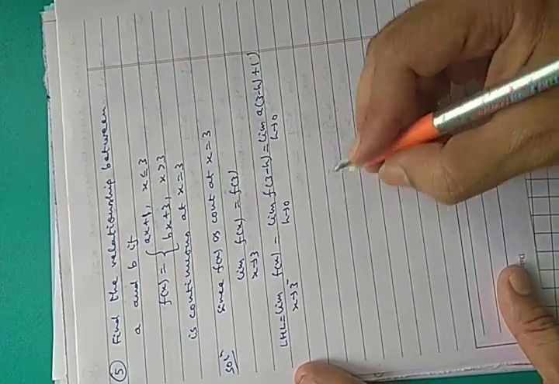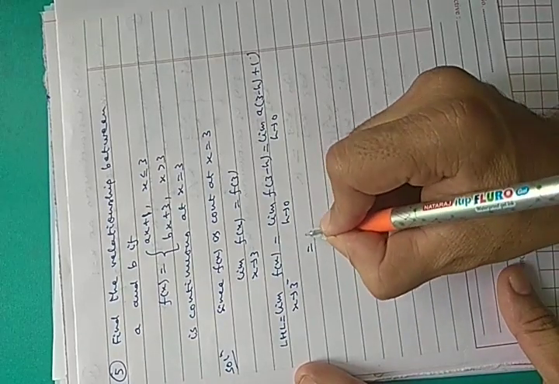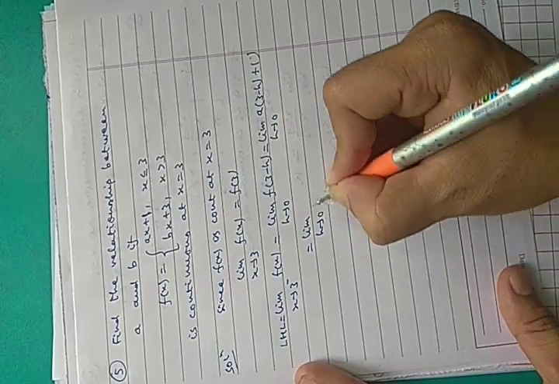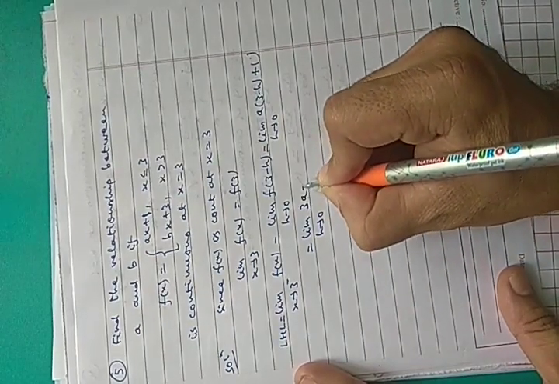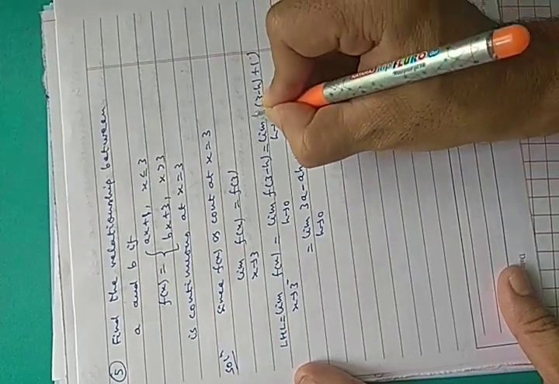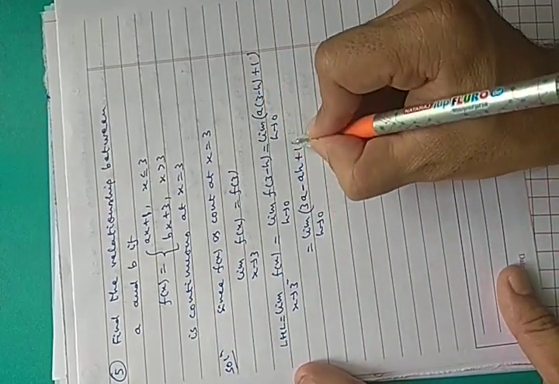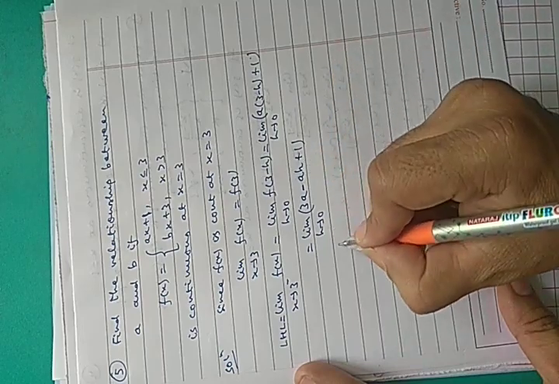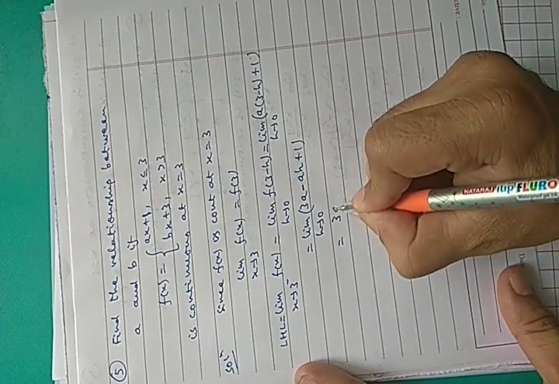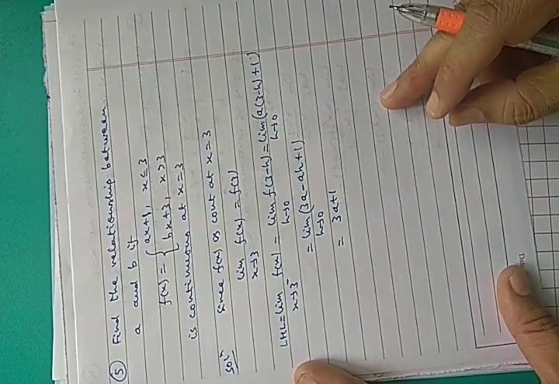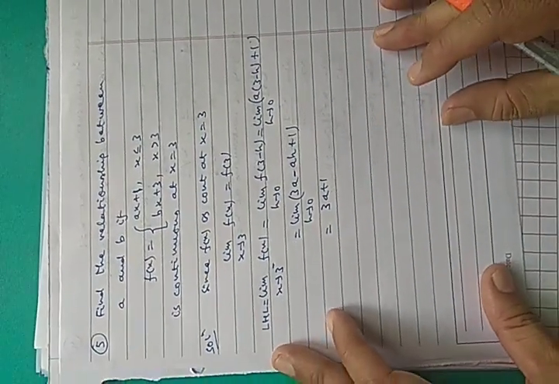So this is limit h approaches to 0, 3a minus ah plus 1. Now h approaches to 0. So in place of h you put 0. So it will become 3a plus 1. Okay. 3a plus 1. So this is left hand limit.